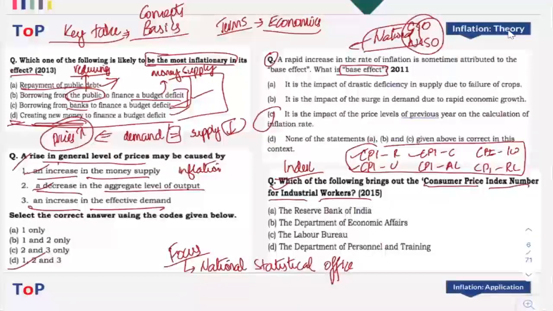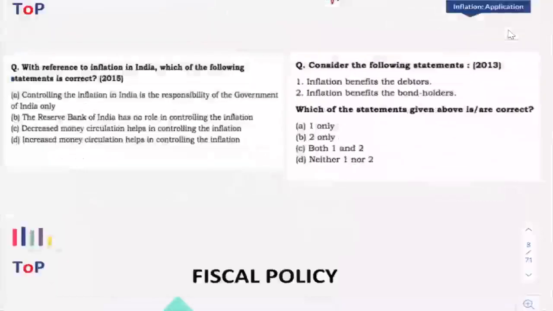Okay, now here the answer is Labor Bureau, because CPI-AL, CPI-IW and CPI-RL, these are all prepared by the Labor Bureau. Clear? So that also has to be kept in mind. Now next, another two important questions related to this particular portion. One is on inflation. You have to consider the following statements and say which one is correct. Okay. Now, controlling inflation in India is the responsibility of the government of India only. Now, you know what it is. It is a rotten tomato.